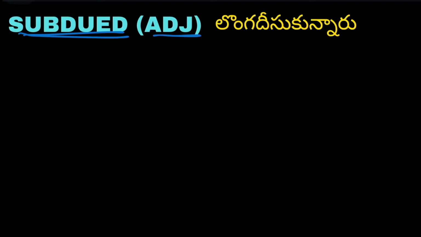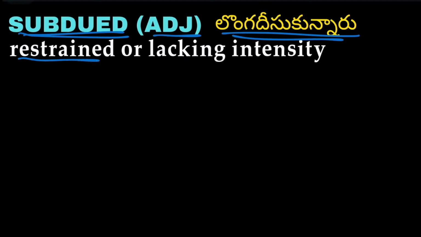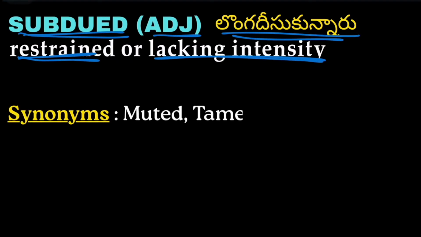Next word we have is subdued, an adjective. Restrained or lacking intensity is called subdued. Synonyms are muted and tame, in the sense of taking control over it, restraining something.